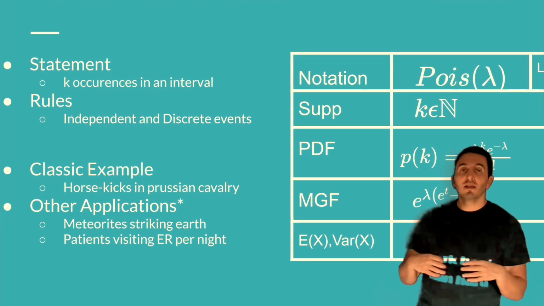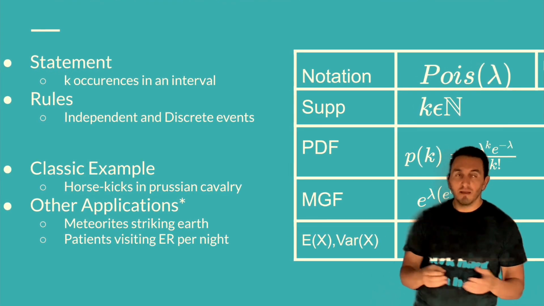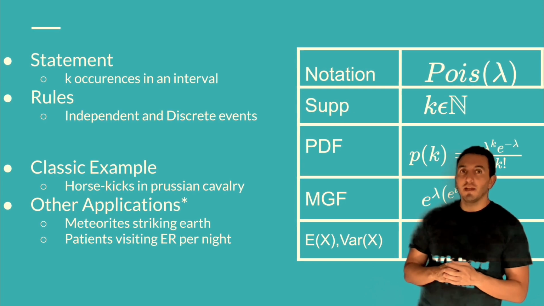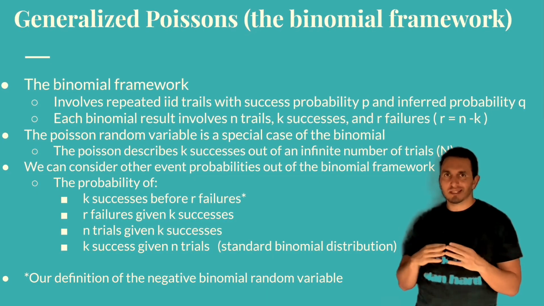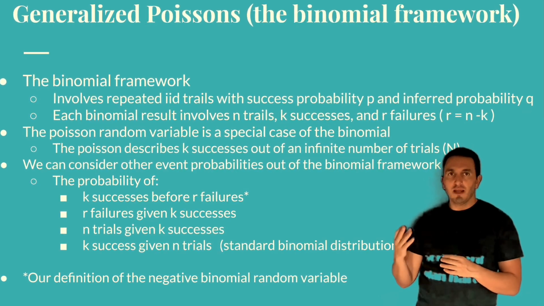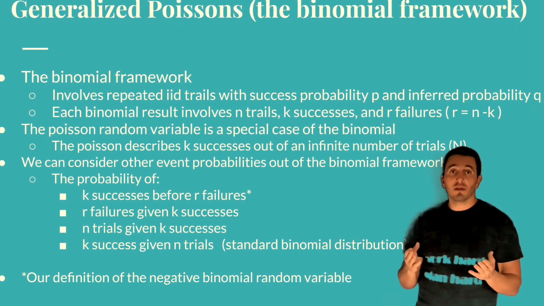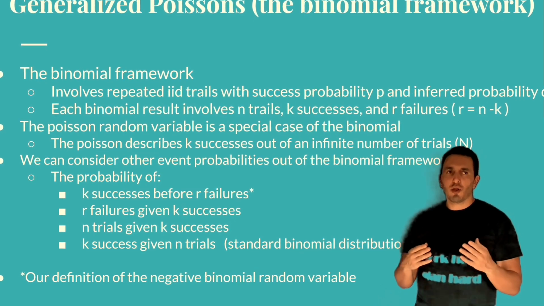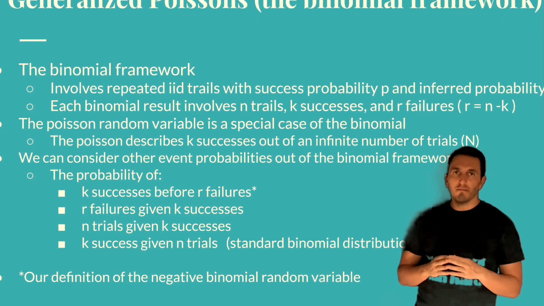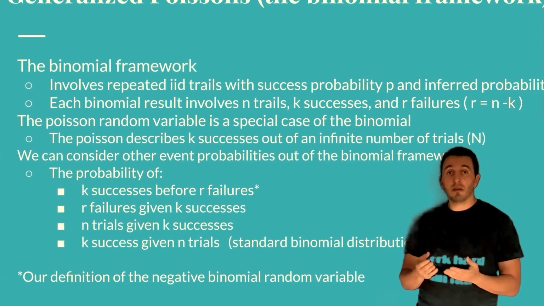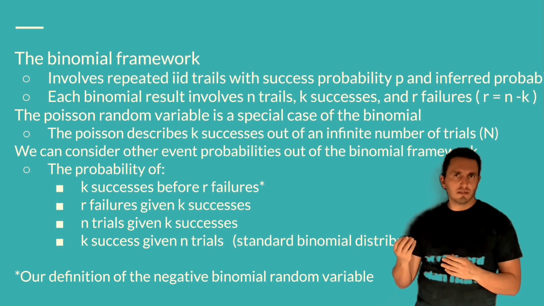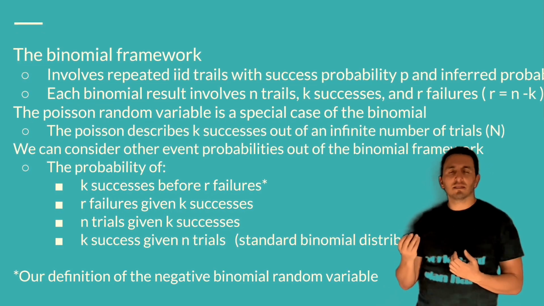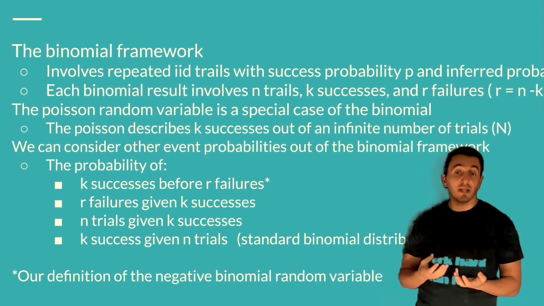So for example, the amount of molecules inside of a cell, or the amount of meteorites that could hit any place on Earth at any given time. So you see that the Poisson distribution has a lot of really nice properties. This mean and variance being the same is really, really useful. But if we have the binomial random variable, where the mean is always greater than the variance, and the Poisson, where they're always equal, you can imagine there might be a desire for a random variable that's analogous to these two, but has variance always greater than mean.